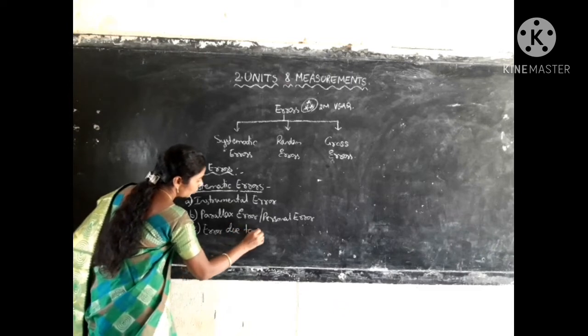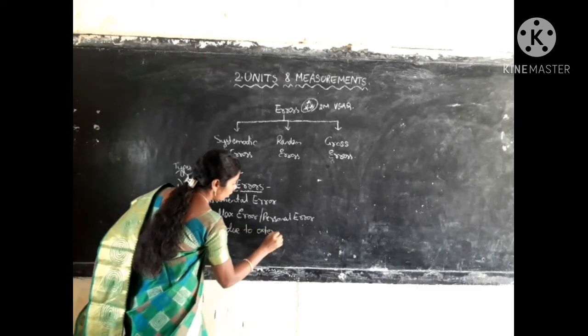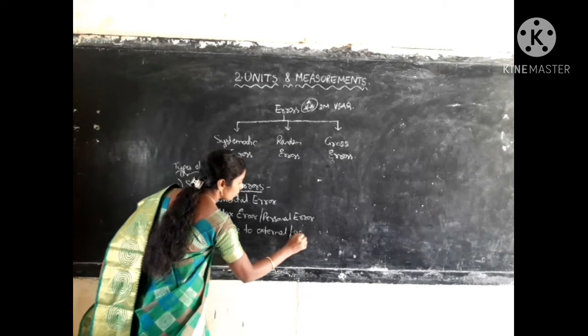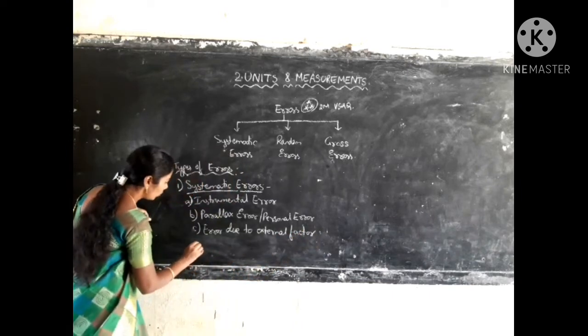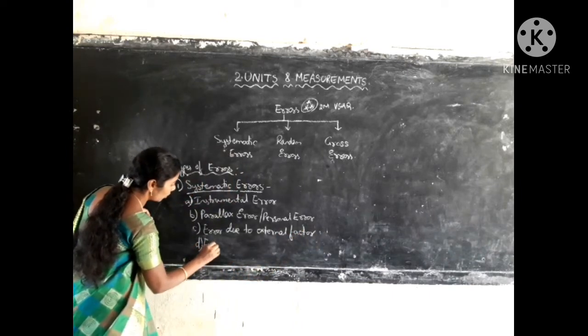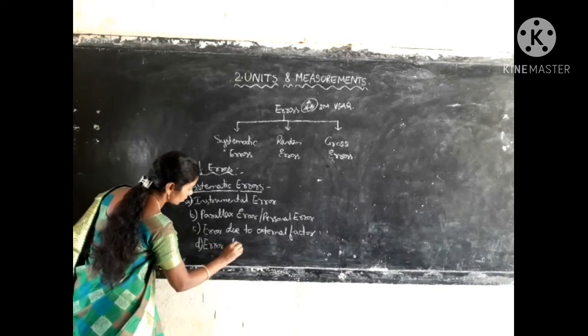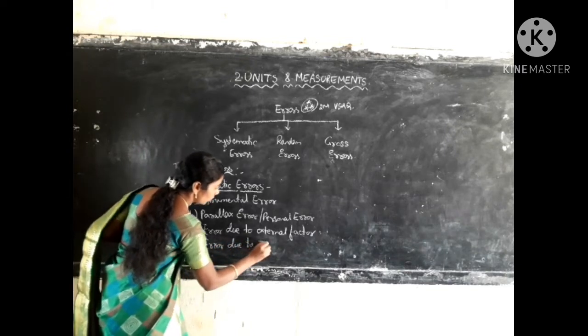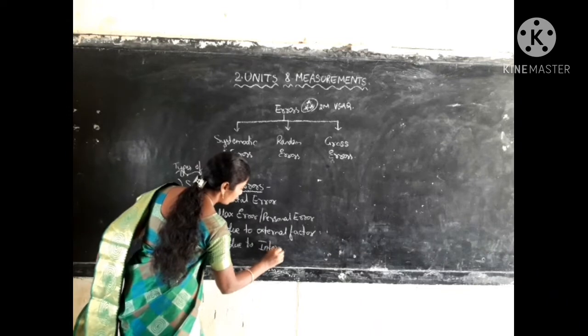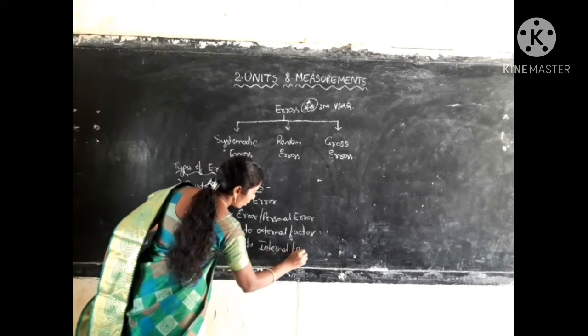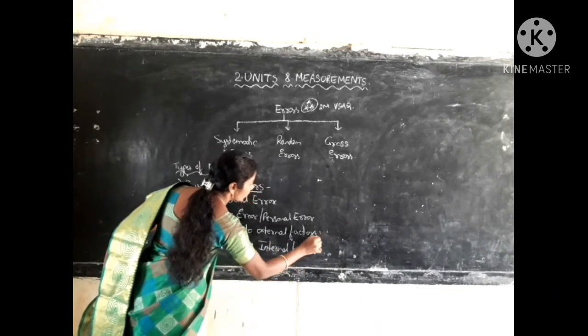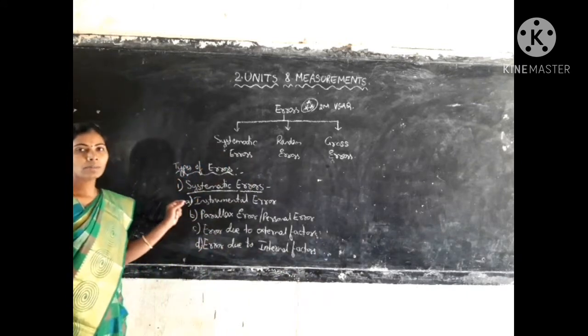Then the fourth type is error due to internal factors. Okay, so these are the 4 types of systematic errors.